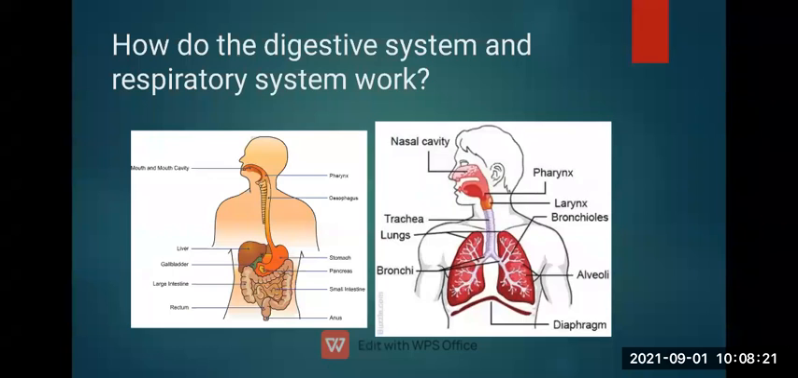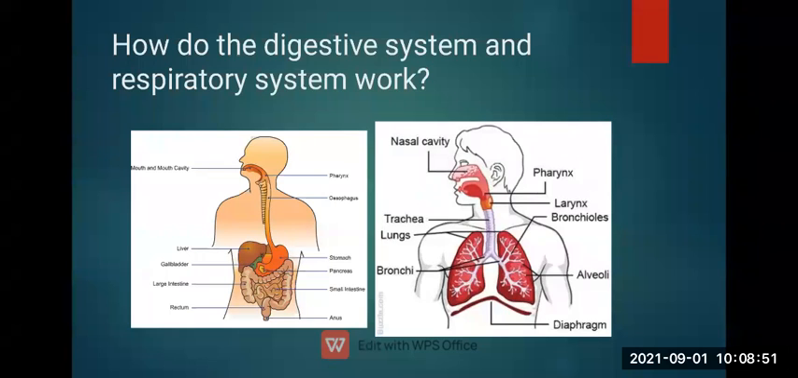Then the heart gets this oxygen and it mixes with the blood. The deoxygenated blood, meaning carbon dioxide, is taken out, and what we exhale from the body is carbon dioxide. So this is also a system held in our body. These are how the digestive system and respiratory system work in the body.